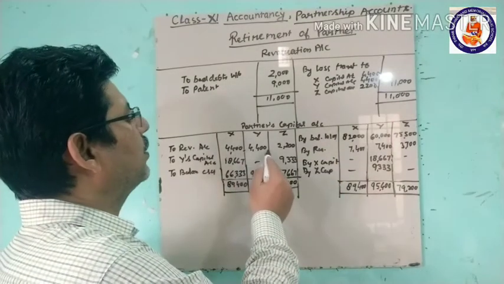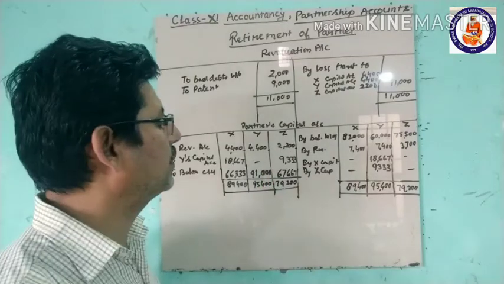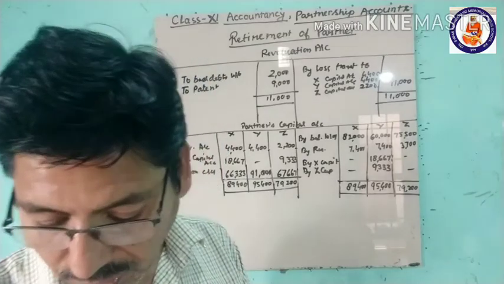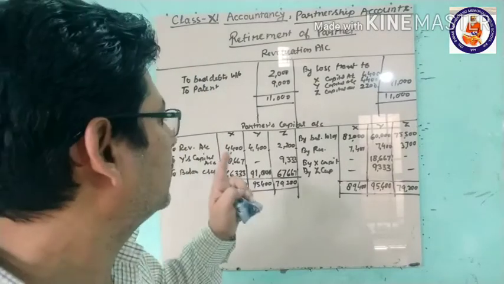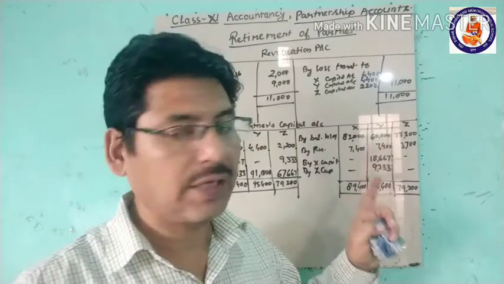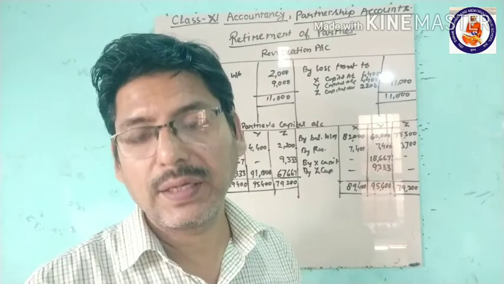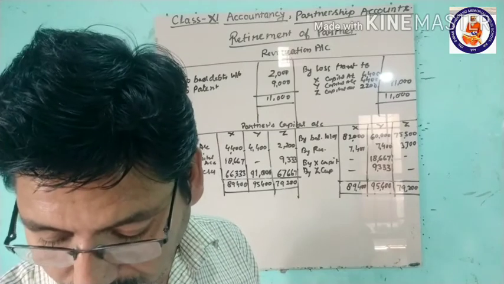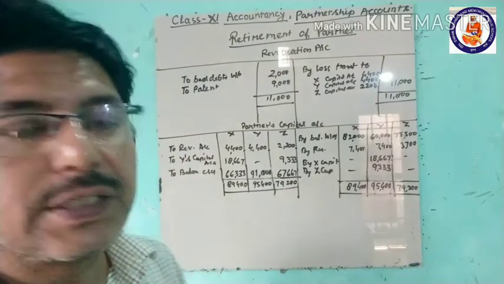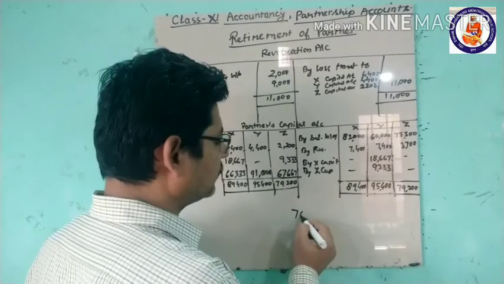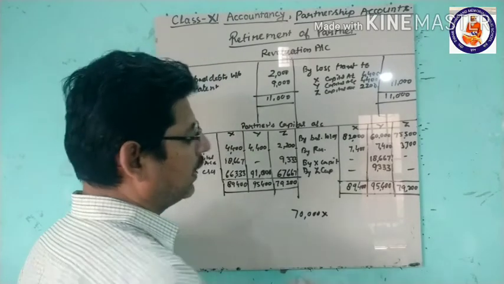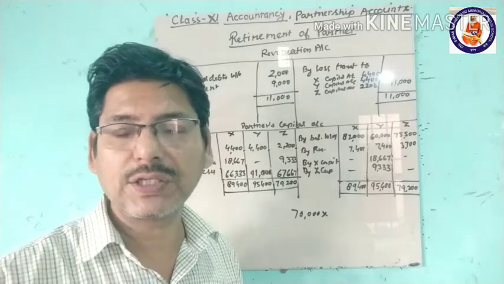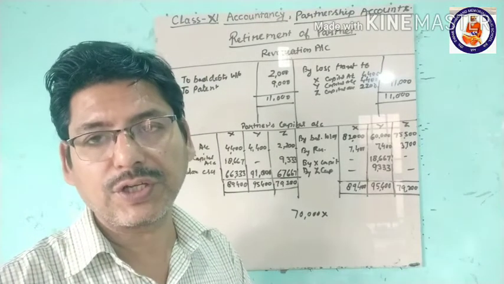So this has been debited here in the partners' capital account. Then comes the value which is to be given to the retiring partner. Now, this goodwill in the question: the goodwill of the firm is valued at 70,000. The retiring partner's share is 2 to 1 in this ratio. This was the profit sharing ratio.